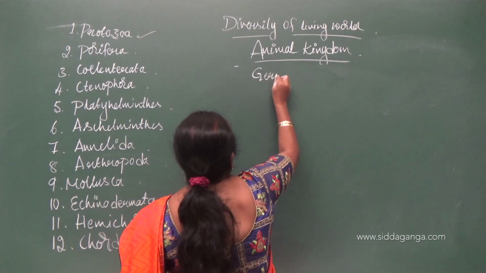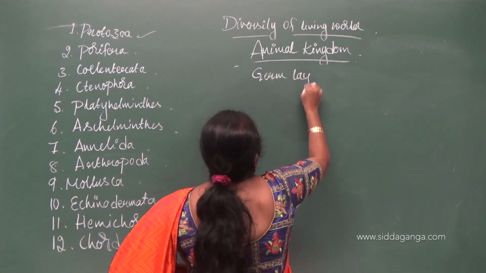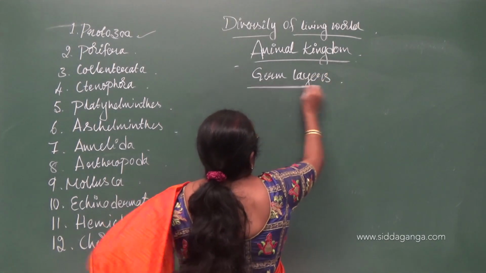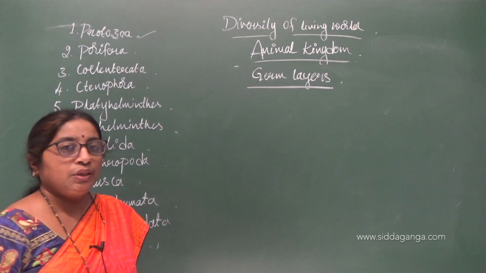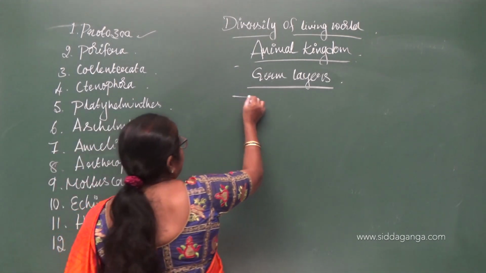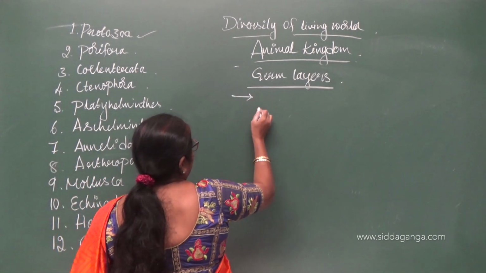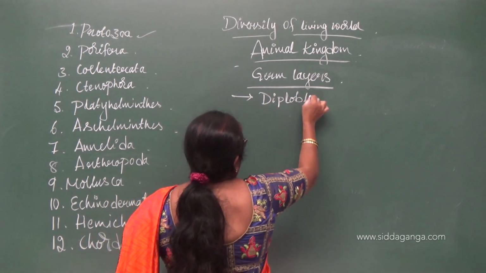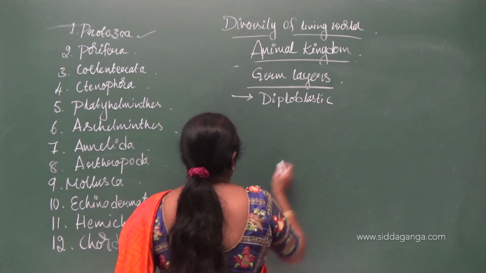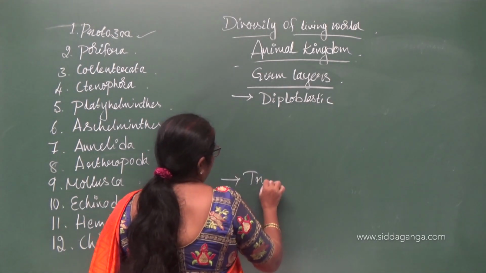Based on germ layers, organisms have been classified into diploblastic and triploblastic.